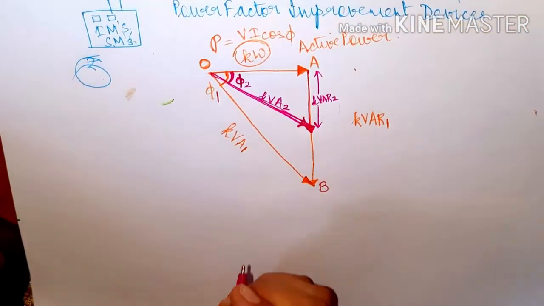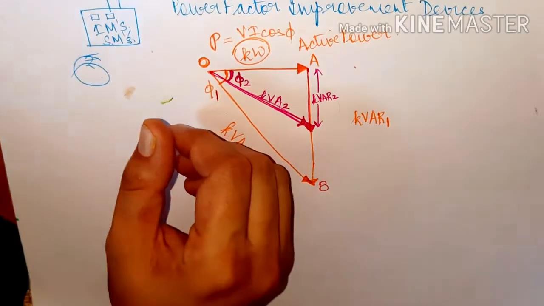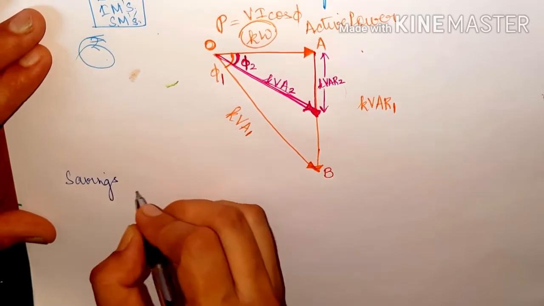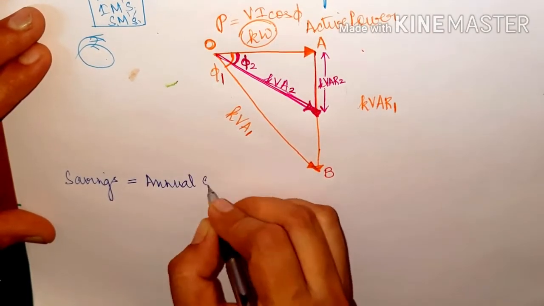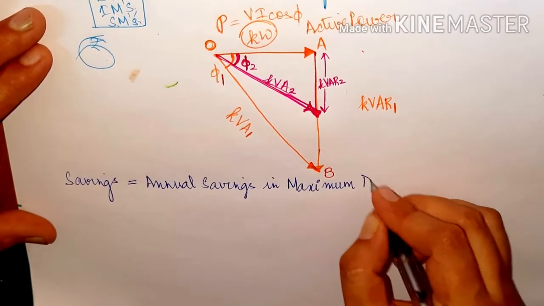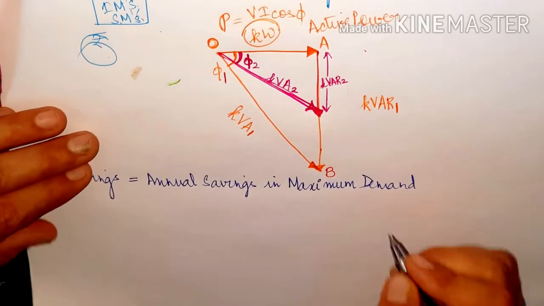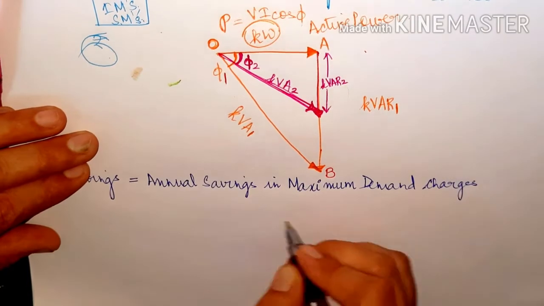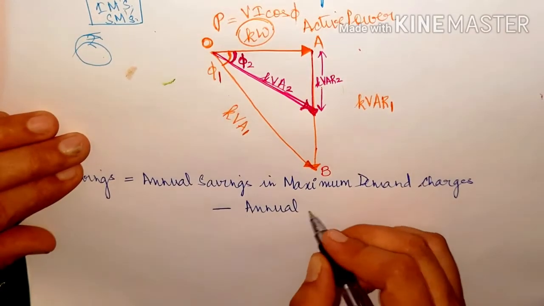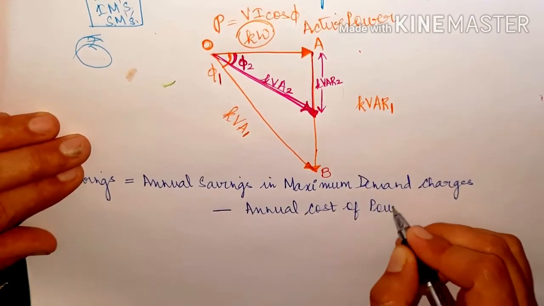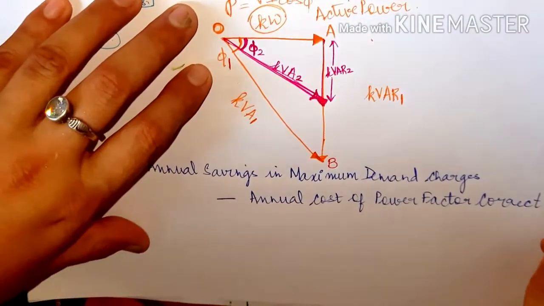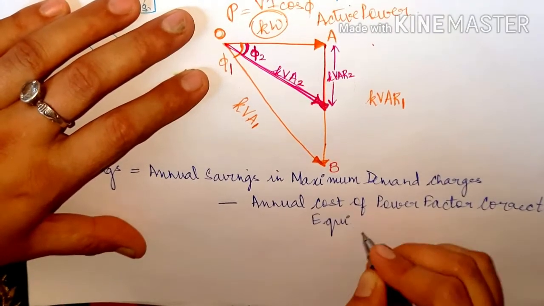So for the amount of savings, the formula is here in front of you. The formula for savings would be the annual savings, that is the yearly savings, in the maximum demand charges, minus annual cost of power factor correction equipment.